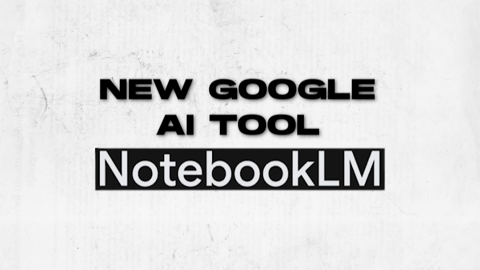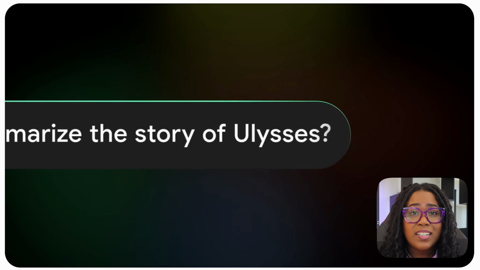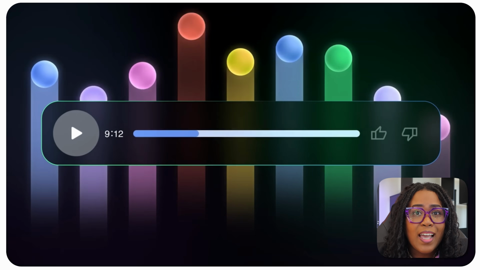So I'm not about to waste your time. Let's get right into this brand new Google AI tool, and it is called Notebook LM. And how it works is really simple. You can take a document, an article, a YouTube video, notes, or you can give it a prompt telling it whatever you want it to do. And once you upload that info, Notebook LM will take it, analyze it, organize it, and create an entire podcast that sounds like two real people are really sitting there discussing the topic that you gave it.